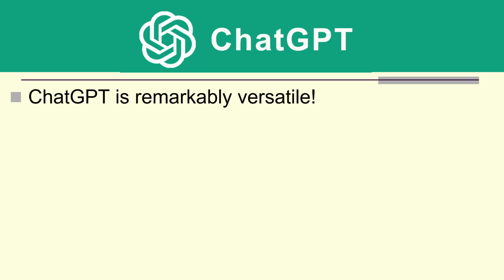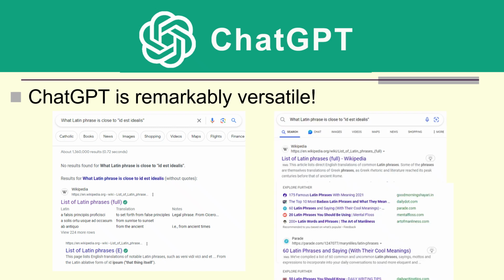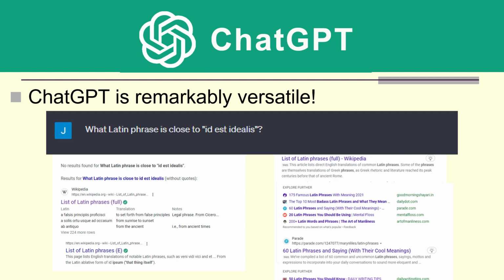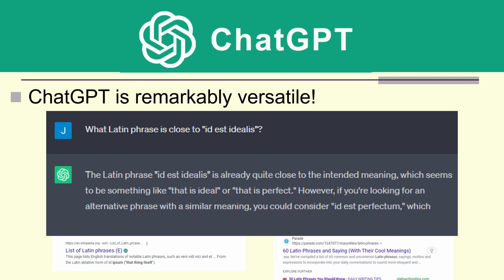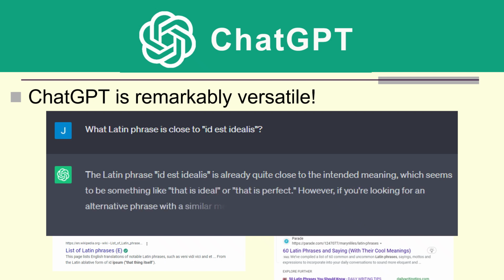So ChatGPT is remarkably versatile. For example, suppose we wanted to know what exactly does "id est idealis" mean. We could do a Google search, and that's not helpful. We could do another search engine. That's not real helpful. Or we could ask ChatGPT. The Latin phrase "id est idealis" is already quite close to the intended meaning, which seems to be something like "that is ideal" or "that is perfect." However, if you're looking for an alternative phrase with a similar meaning, you could consider "id est perfectum," which translates to "that is perfect."